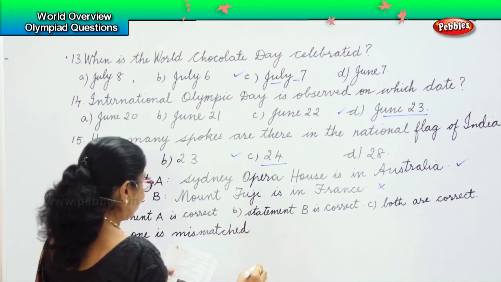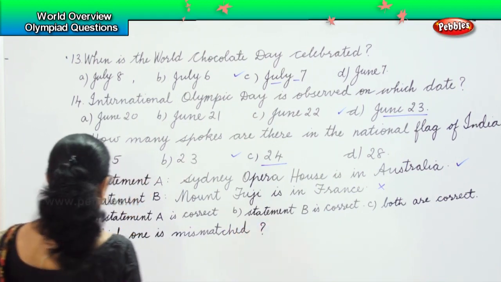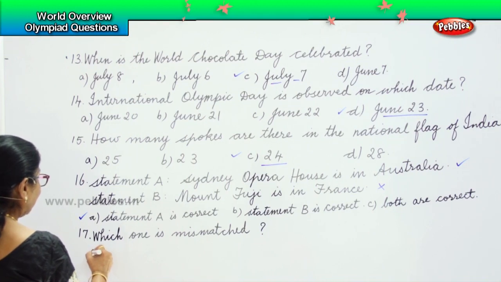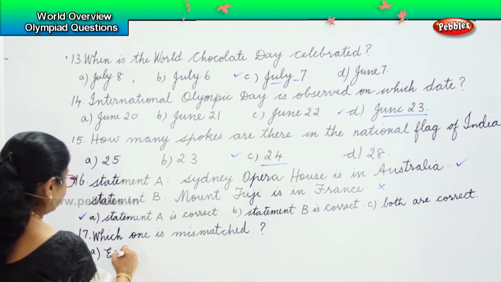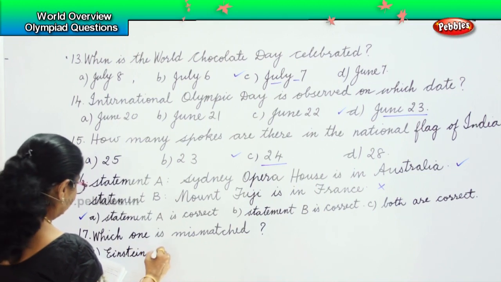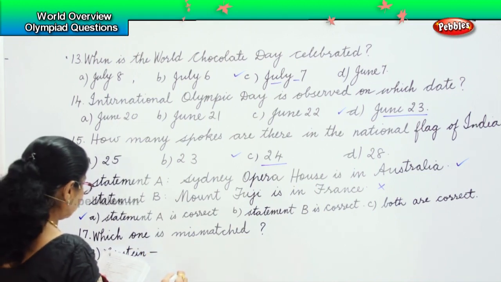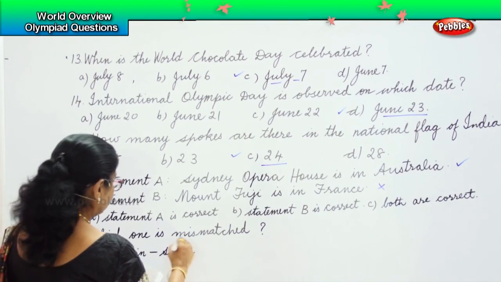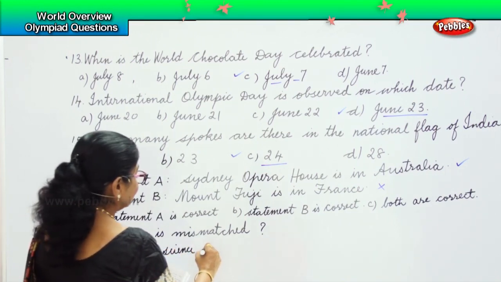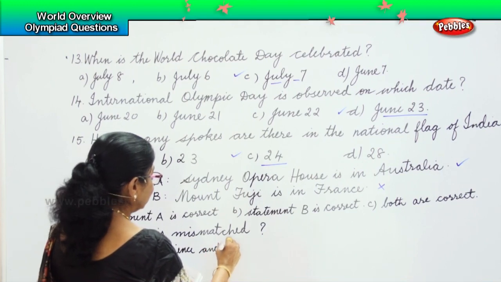You have to look which one is mismatched in this. A. Einstein is matched with science and technology.